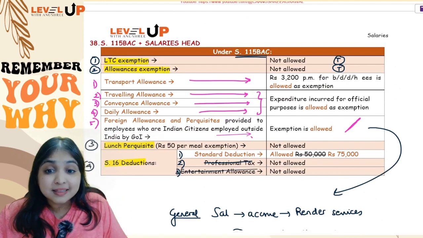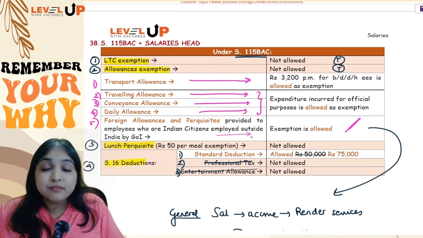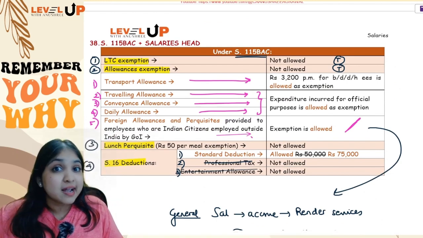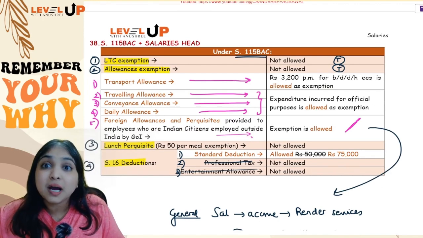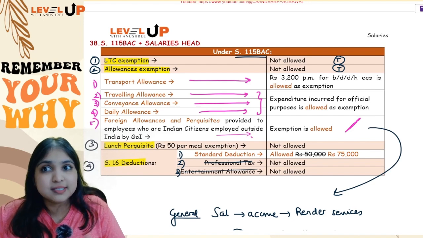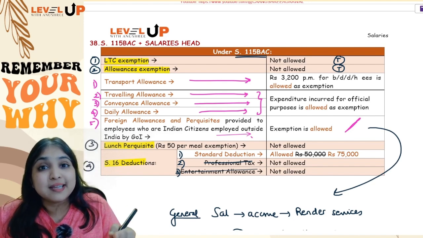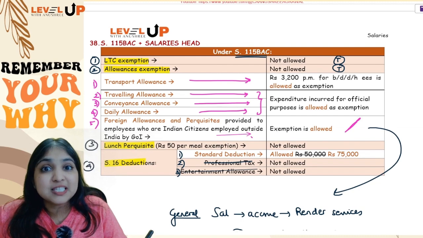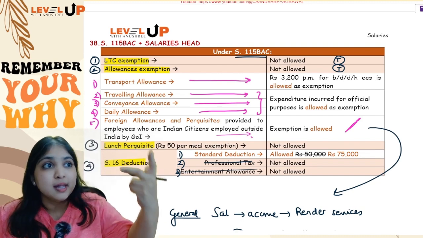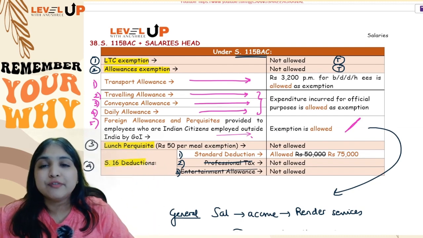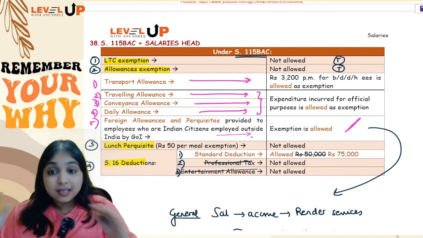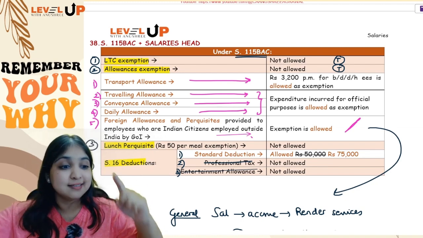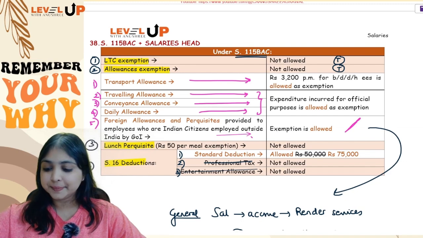Okay. That's it guys. So with this we are done with our revision of our entire salaries head, and the best part about this revision was it was not a very bookish revision. If you've noticed, this revision was more from exam point of view, the kind of adjustments which they ask in the exam. Okay, it is all those points which got covered for you through this revision. I'll close this over here. I'm hoping you're nice and confident with your salaries head.